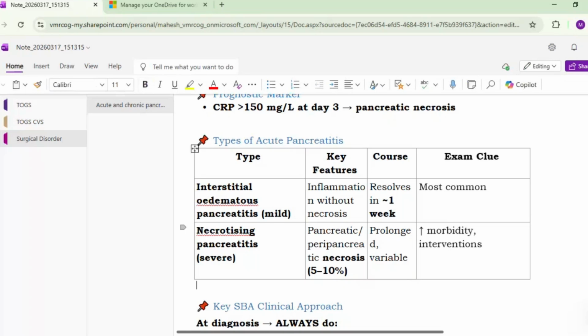Okay, so pancreatitis may be interstitial edematous pancreatitis, that is mild, and second is necrotizing pancreatitis, which is severe. Okay, so there is inflammation without necrosis. Generally resolution is within 1 week, and the most common type is the interstitial edematous. While in necrotizing pancreatitis, there is pancreatic and peripancreatic necrosis seen in 5 to 10% of cases, the course is prolonged and variable, and there is increased morbidity, and interventions are required.